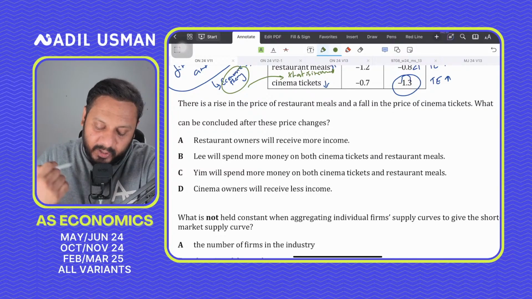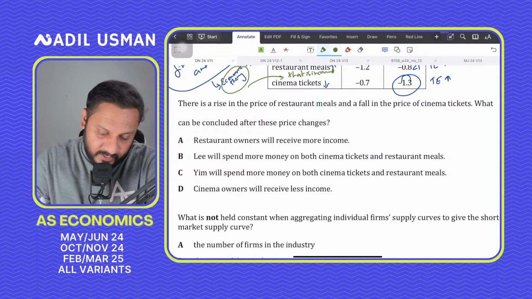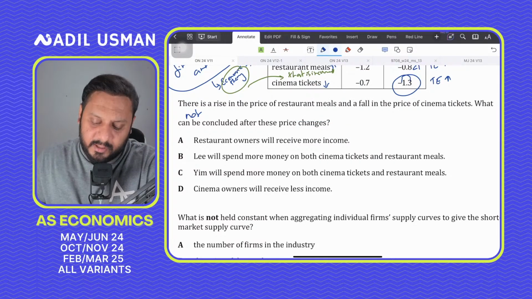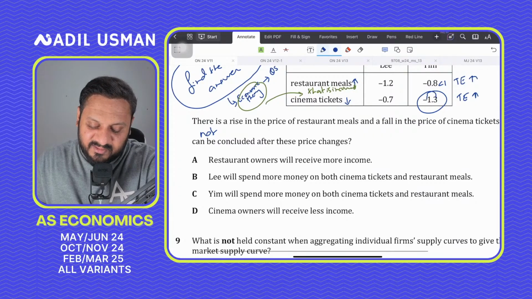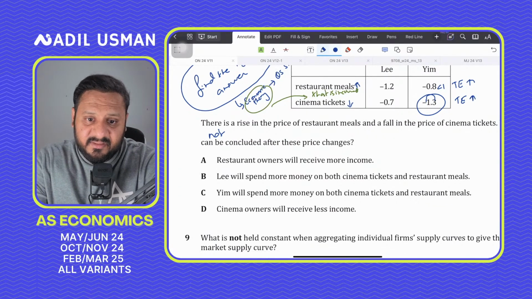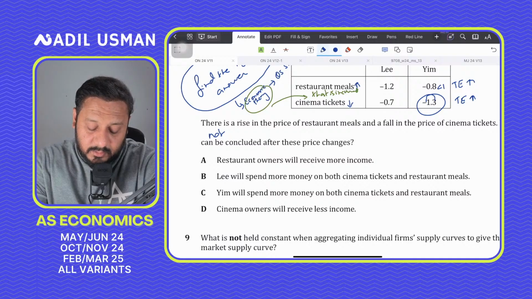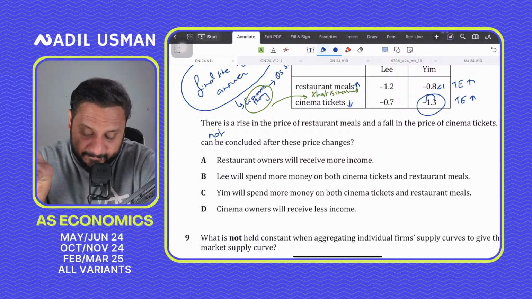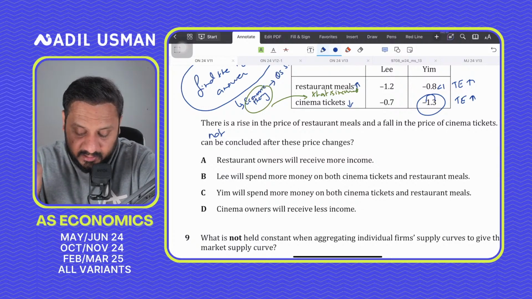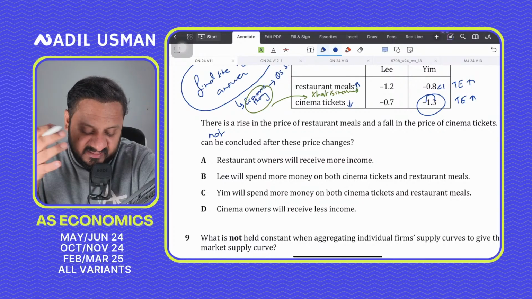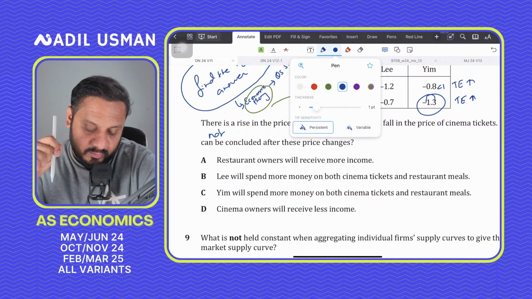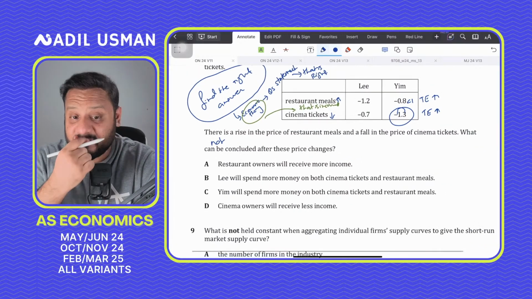For example, if I am not able to reach the right conclusion at C, what I will do is that I will try to find out what cannot be concluded. So let's see what cannot be concluded. For example, option A says restaurant owners will receive more income. Now, how will I know that restaurant owners would receive more income? Firstly, I cannot basically conclude this. So this cannot be concluded. Because it says what cannot be concluded, so I cannot. So restaurant owners will receive more income. This is something that I cannot conclude.